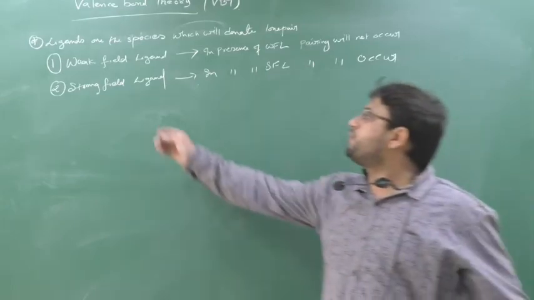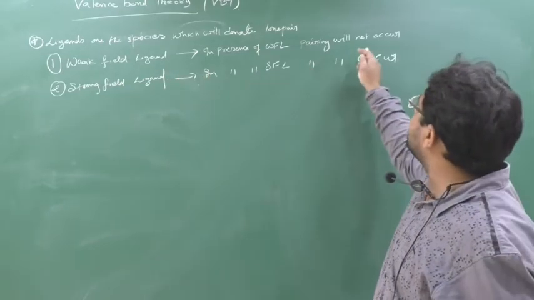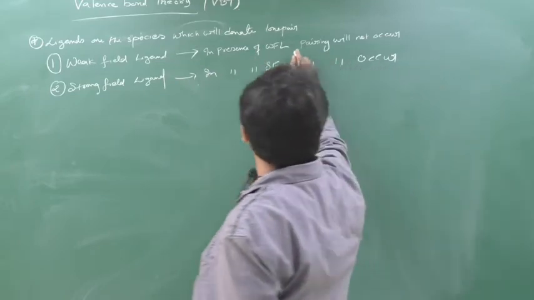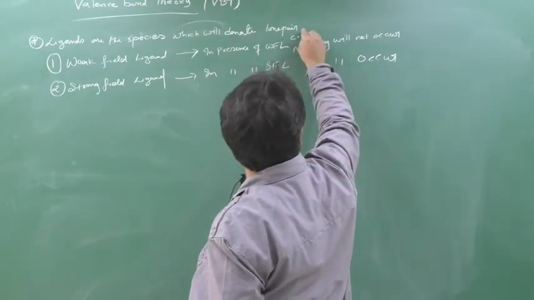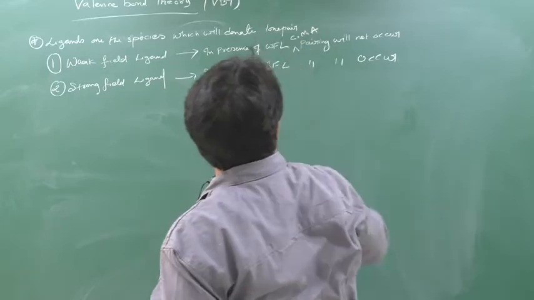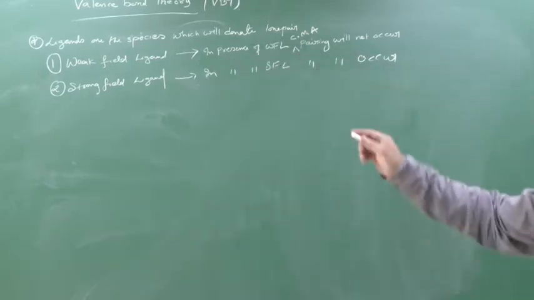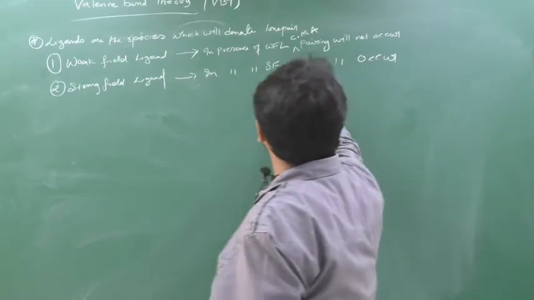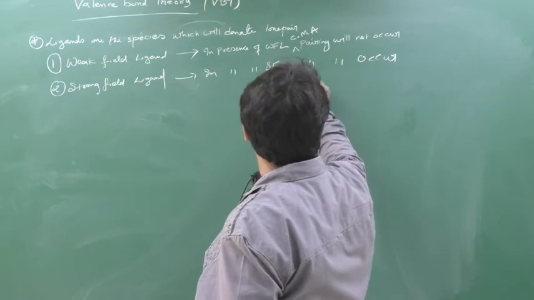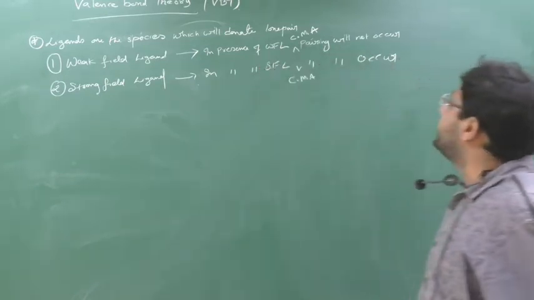In the presence of a weak field ligand, the central metal atom will not do pairing. In the presence of a weak field ligand, pairing will not occur. And in the presence of a strong field ligand, the central metal atom will do pairing, pairing will occur.